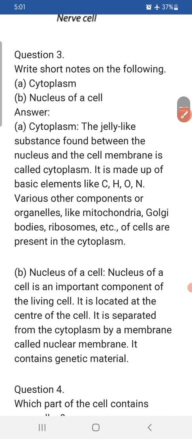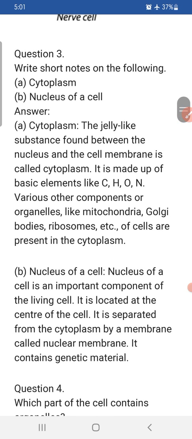Now question number 3. Write short notes on the following. The first one is cytoplasm and the second is the nucleus of the cell. So children, what is cytoplasm? It is a jelly-like fluid present between the plasma membrane and the nucleus inside the cell. The cell has a liquid, fluid material, which is called the cytoplasm.